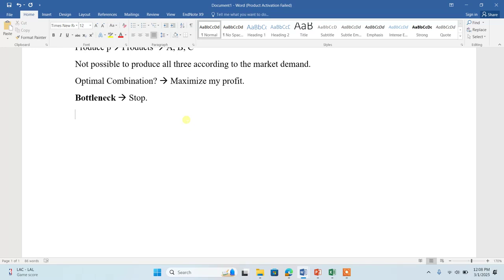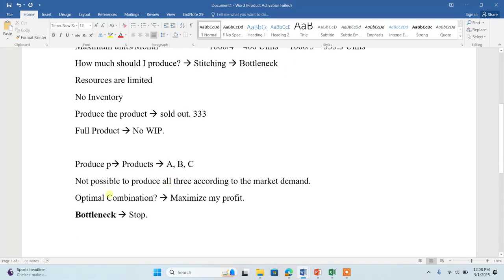Now, something else we need to understand. What should be the optimal combination which can maximize my profit? We go through 5 different steps. The first step is, no doubt, to identify the bottleneck.